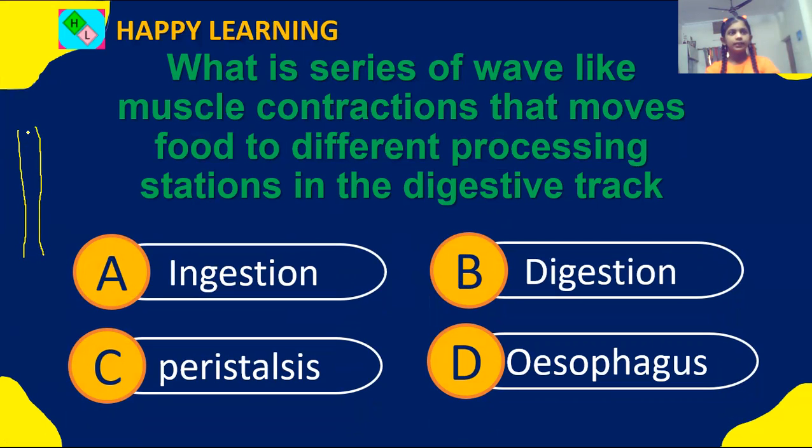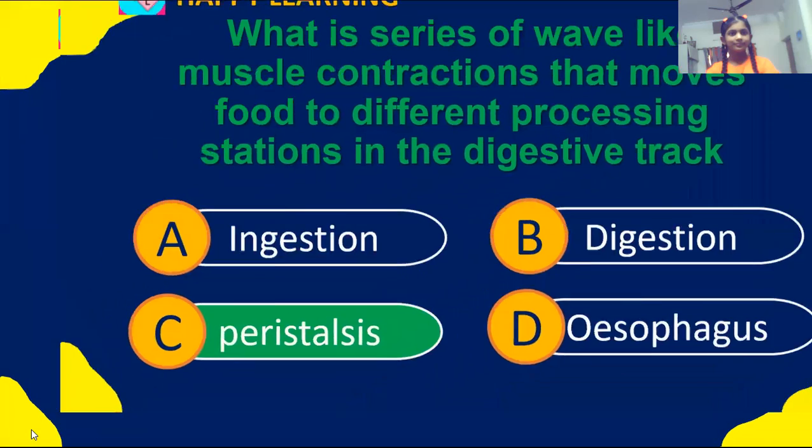The food goes into the stomach, and there is a series of wave-like muscle contractions that moves food to different processing stations in the digestive tract. It contracts, and then it lastly goes to the stomach. So this is called peristalsis. Yes, that is the correct answer also.